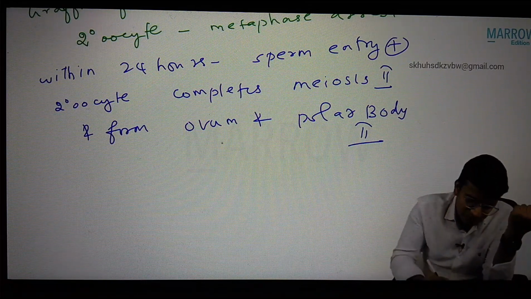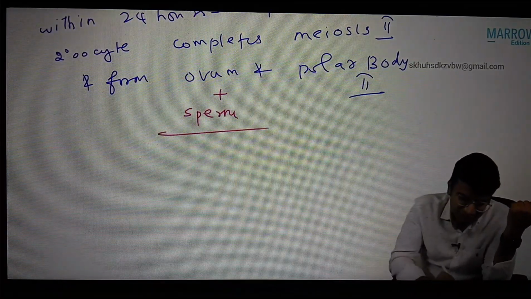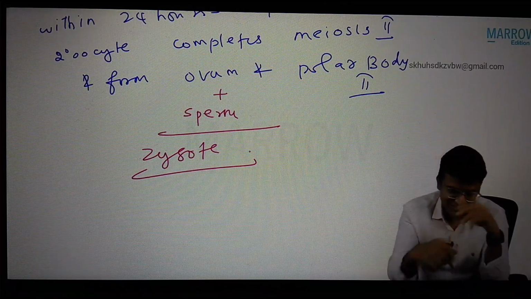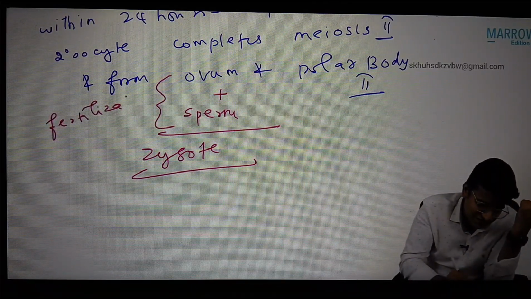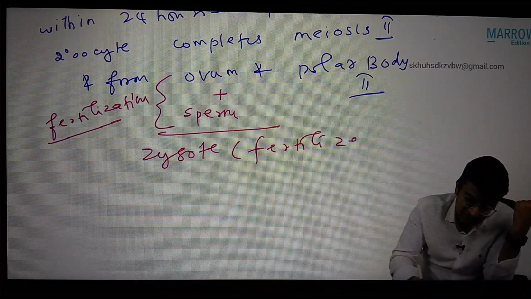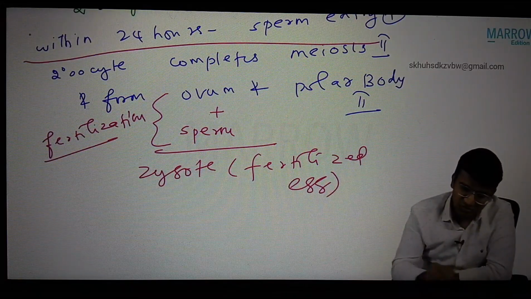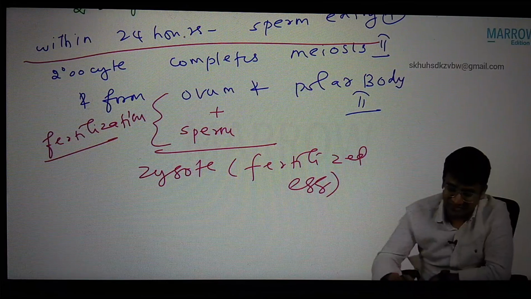So within 24 hours of metaphase arrest, the sperm entry is positive. Now the ovum fuses with sperm and forms zygote. Clear? Yes. This fusion is called fertilization, and the zygote is also known as the fertilized egg. So this is the case if the sperm enters within 24 hours of metaphase arrest.